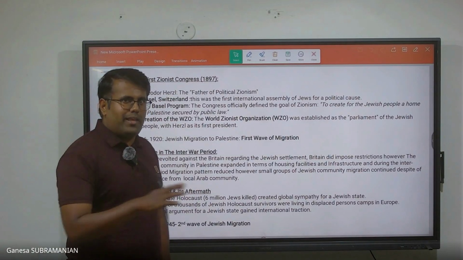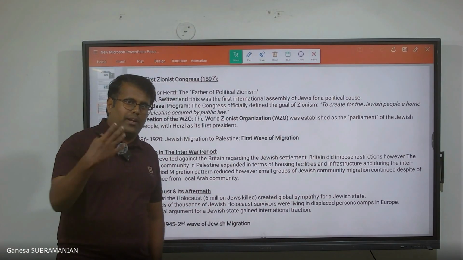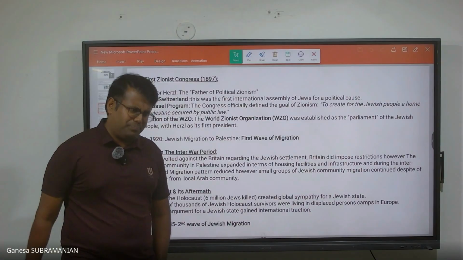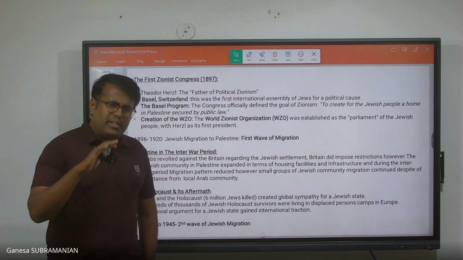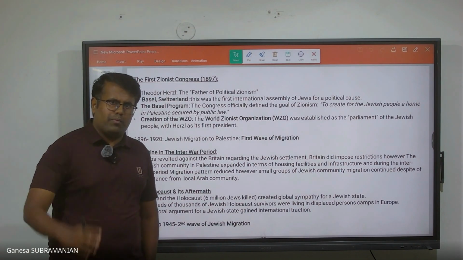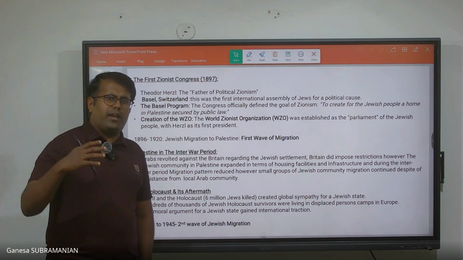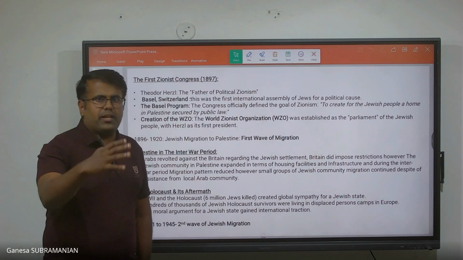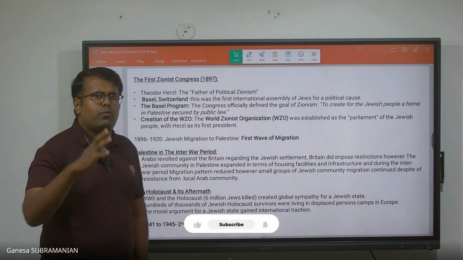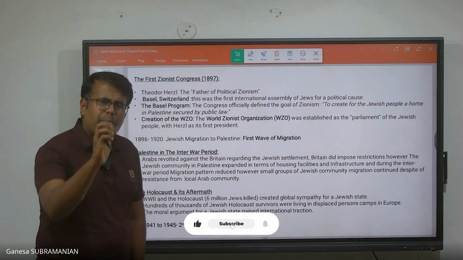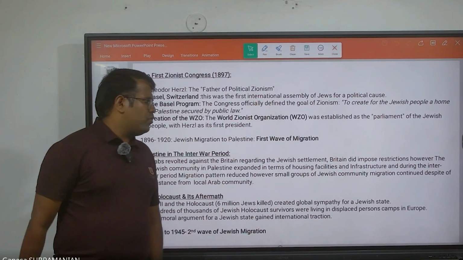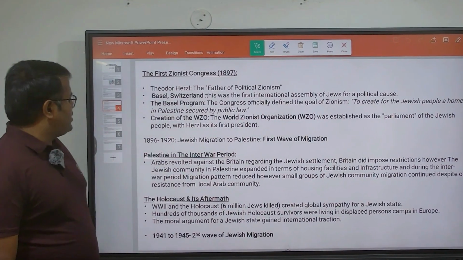So we already saw that they had something called the Balfour Declaration, where they already declared the fact that they were open to having a Jewish settlement in that area because of their own colonial interests. Britishers knew that there was a constant resistance and it was becoming a problem to them. However, they did not have any firm restriction on the movement of this Jewish community. Even if restrictions were placed, they were mostly on paper. Still the migration was slowly happening. So this is something we need to understand here.